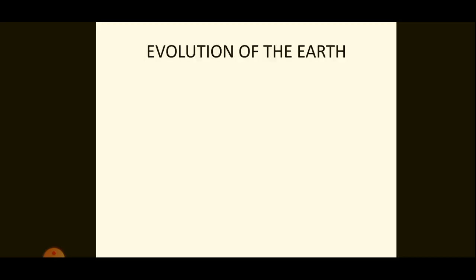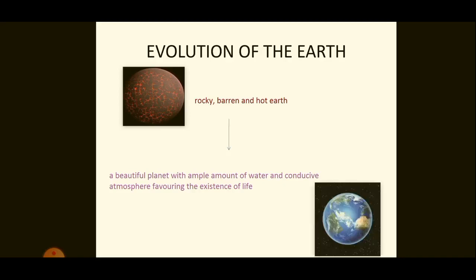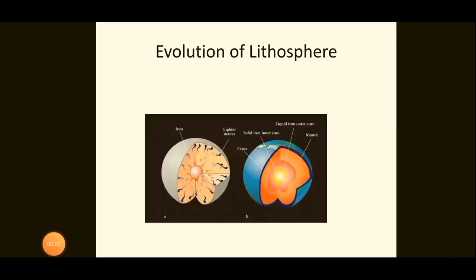Next is about the evolution of earth. Do you know how our earth looked initially? Like this. It was barren, rocky, and hot. Later, it changed into our beautiful earth with water and atmosphere favoring life, isn't it? Now, we are going to study how this evolution from a rocky, barren, and hot earth to our beautiful planet occurred. Now, we will study about the evolution of lithosphere.